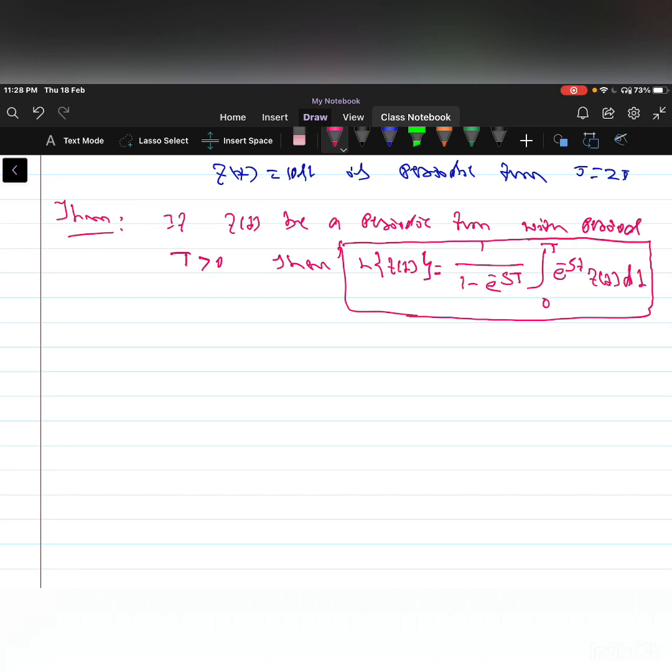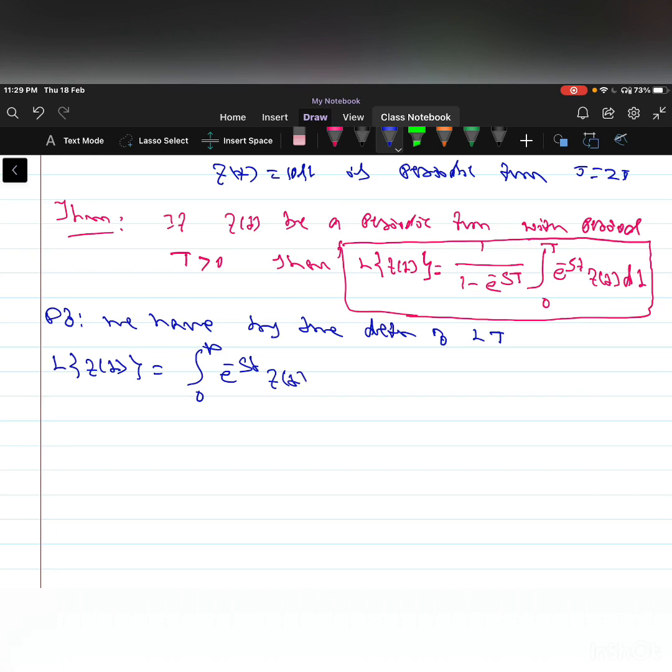So let us prove this result now. We have, by the definition of Laplace transformation, Laplace of f of t, that is equal to integration from 0 to infinity e power minus st into f of t dt.